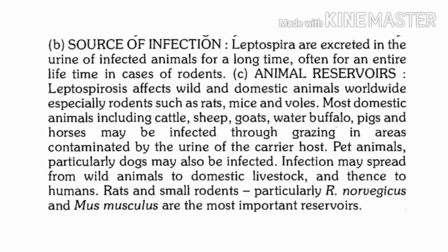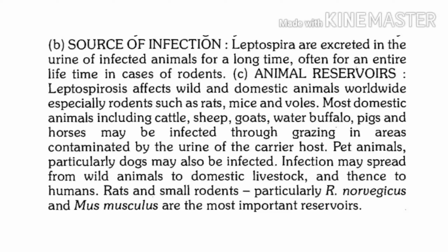One more possibility is the fodder or water which is given to animals. If it gets contaminated with urine of infected animals, and such contaminated water or fodder is consumed by other animals, they can also acquire infection.